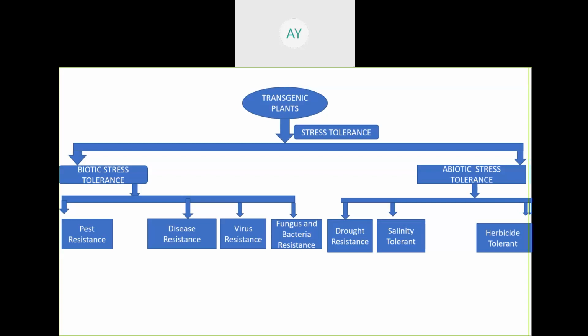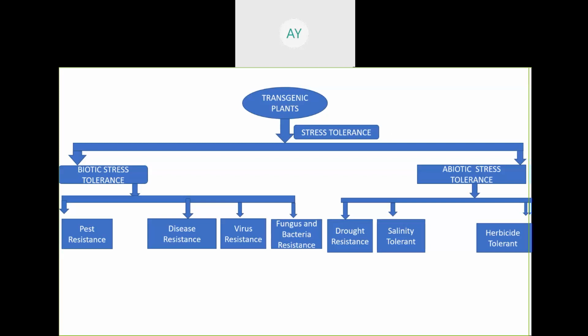In the case of transgenic plants, there is a major category: scientists have created transgenic plants for stress tolerance. Stress means adverse situation. Do you know what we mean by adverse situation?